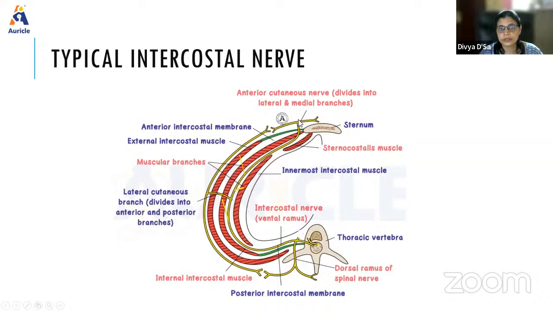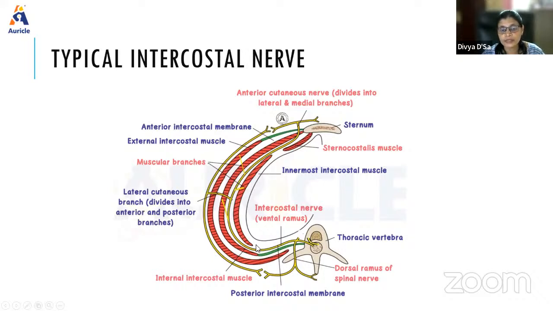So the spinal nerve, as soon as it emerges, gives a dorsal branch and a ventral branch. Here we can see the thoracic spinal nerves. This ventral branch goes as the posterior intercostal nerve, whereas this dorsal branch will go behind, supplying the back.